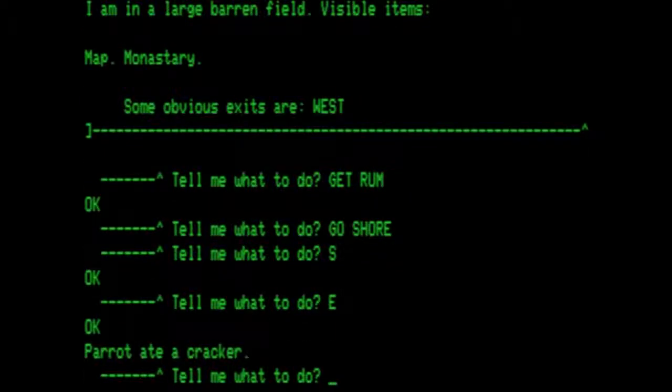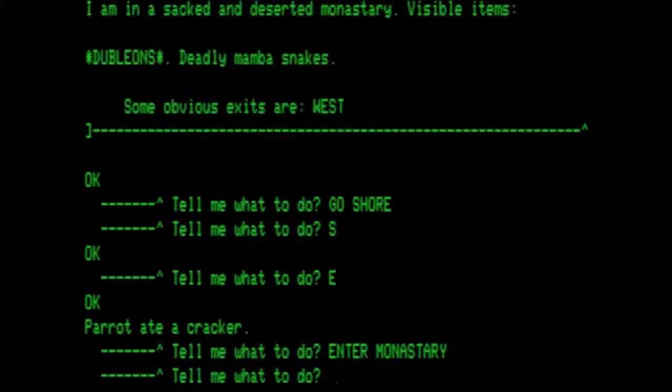This is the large barren field with the monastery and the map. So let's enter the monastery. I am in a sacked and deserted monastery. Visible items, doubloons, deadly mamba snakes. Some obvious exits are west. So let's drop the mongoose.